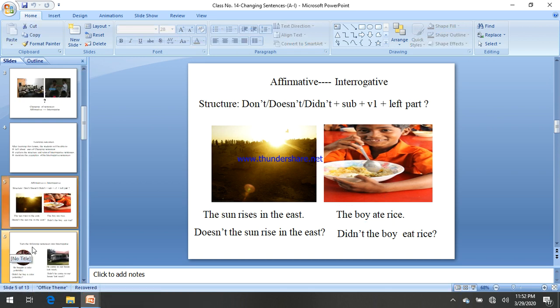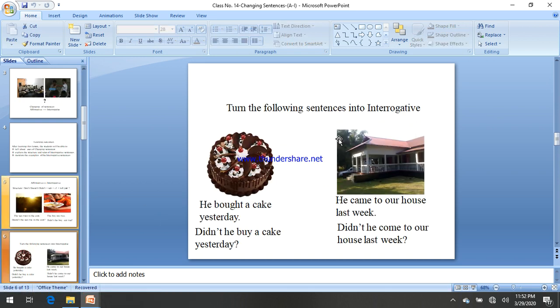Let's see some other rules. Turn the following sentence into interrogative again: He bought a cake yesterday. Bought is the past form, V2. Buy is the present form, V1, and bought is the past participle form, V3 too. So here V2 is bought, which is why you have to bring didn't to make it negative.